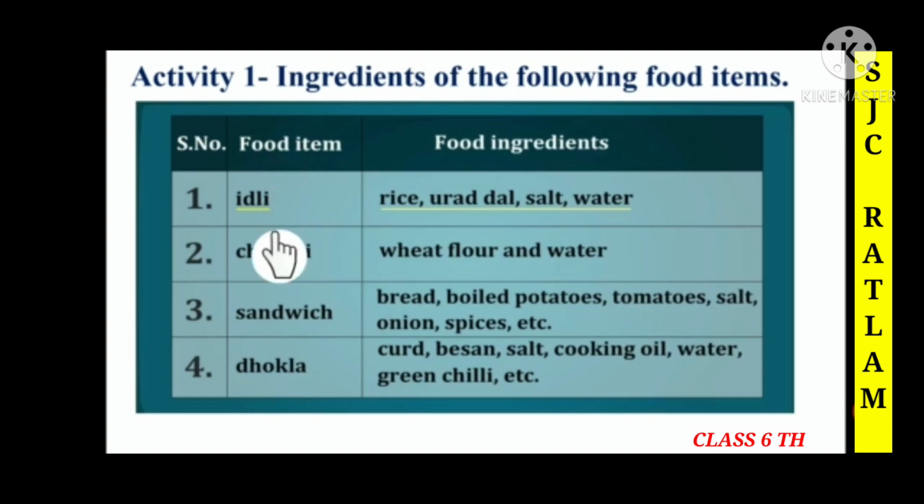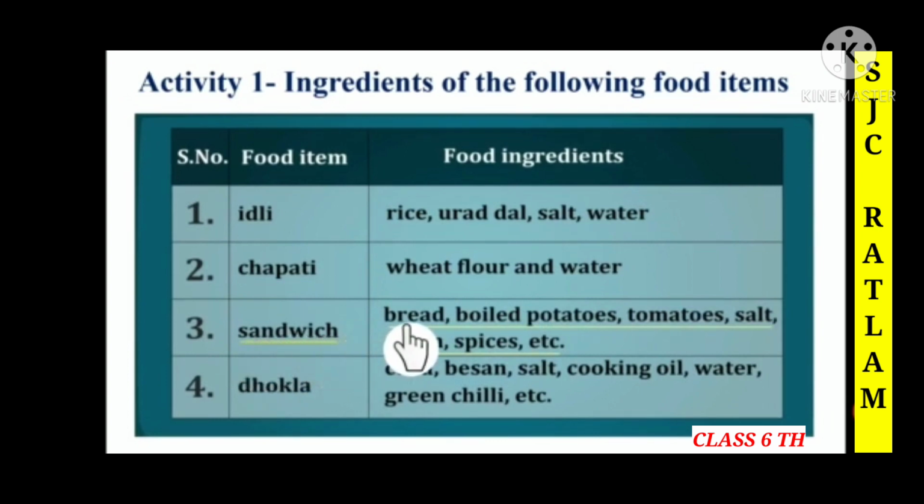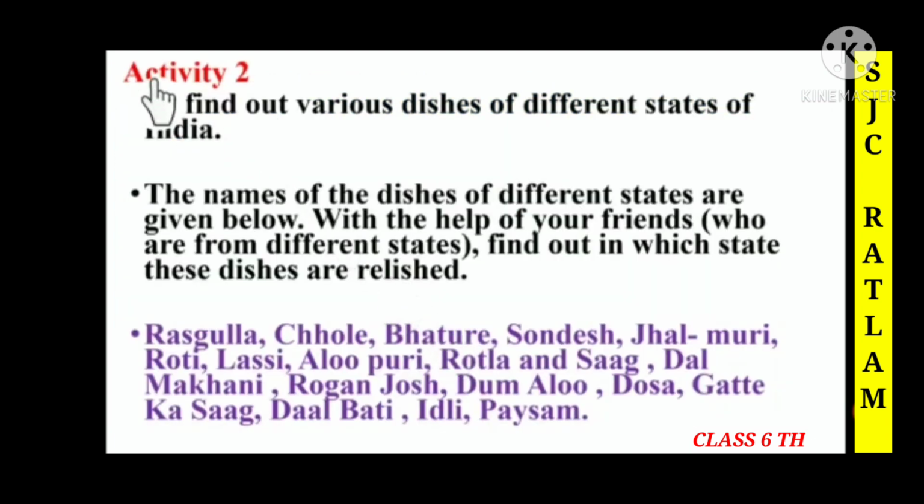So children, here you can see the food items and the food ingredients. First, idli. For idli children, what do we need? We need rice, urad dal, salt and water. For chapati we need wheat flour and water. And for sandwich we need bread, boiled potatoes, tomatoes, salt, onions, spices and etc. And children, for dokla we need curd, besan, salt, cooking oil, water, green chilies and etc. So children, here we have discussed the food items and the food ingredients that are needed to make that food item. Now we are going to perform activity 2.